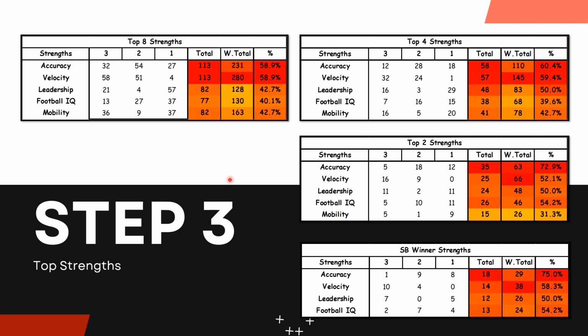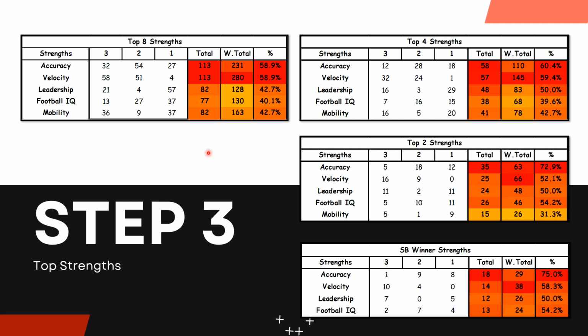And then also breaking it down through totals, that's just going to be the total number of times it shows up. And then also we're going to go through the percentage, and that's how many times, so 113 out of the 192 quarterbacks, that would equal 58.9%. As you can see, accuracy, I would call it either number one or number two, depending on what indicator you're looking at. You could be looking at weighted total, it would be number two. You could be looking at percentage wise, it could still be number one, but accuracy is right up there. Velocity as well. Another one could be